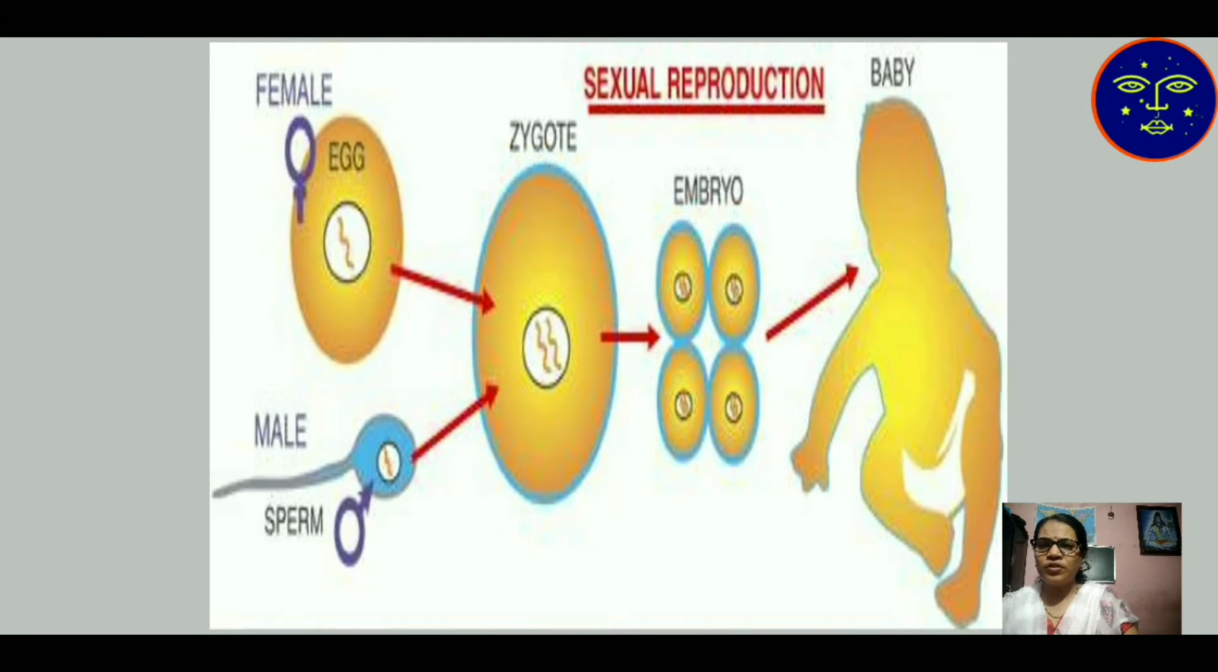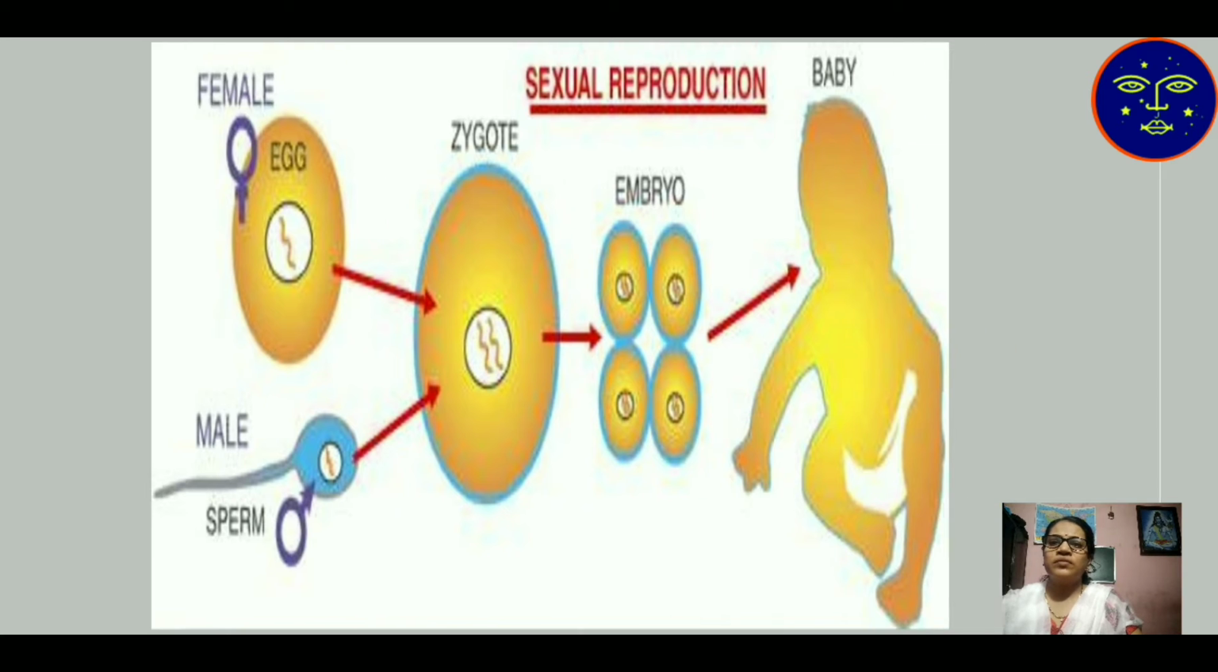Then sexual reproduction. The female contains an egg which contains n number of chromosomes, and the male contains the sperm which also has n number of chromosomes. When both are fused together, then a zygote is produced with 2n number of chromosomes. After the production of the zygote, it undergoes division and gives rise to an embryo. Then mitosis continues, growth takes place, and the future baby is produced.